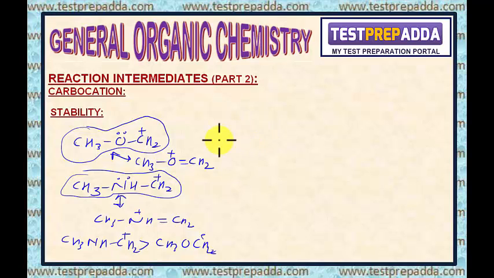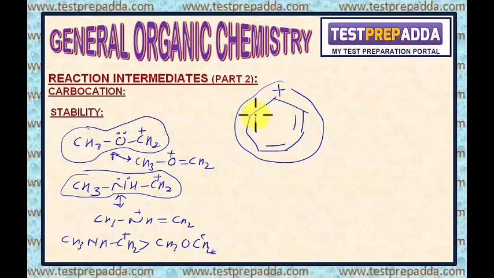Now I'll take another example here. If I take this, in this case, what is happening? This positive charge is delocalized here, because it is a plus single double. But this is not the normal resonance case. What is happening?